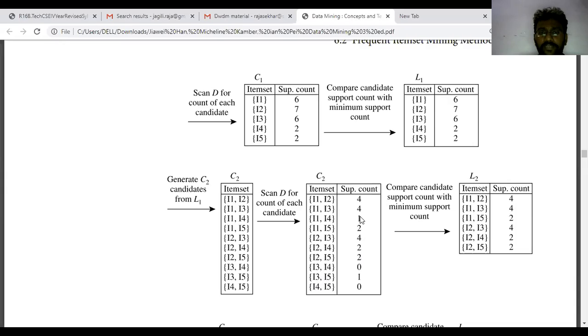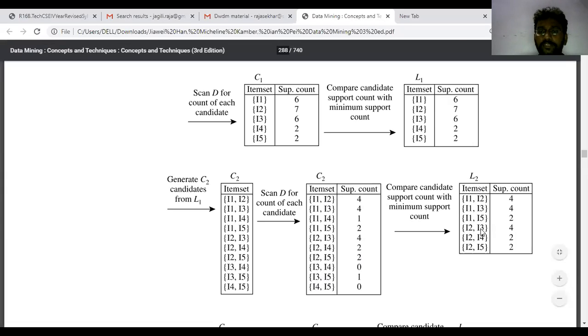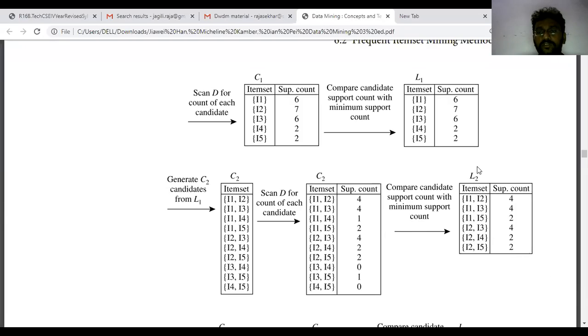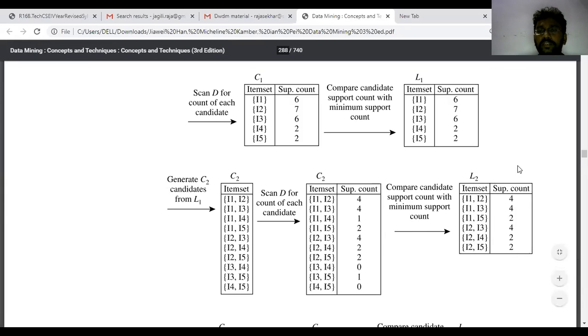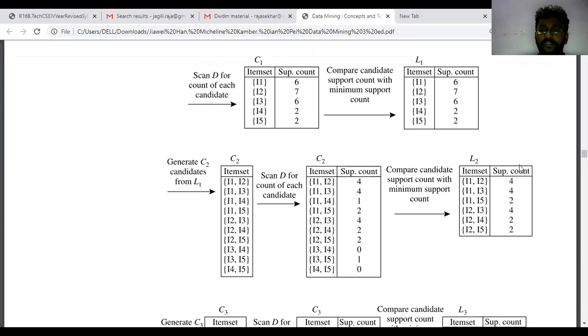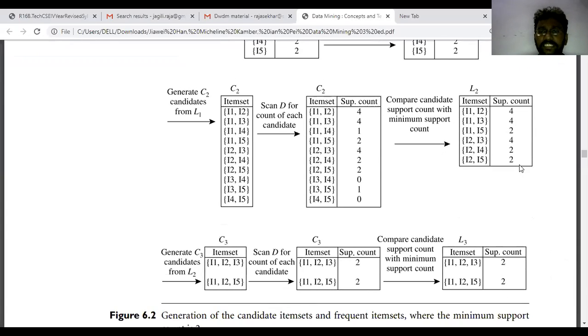So remove those values and generate the new L2 item set. That is I1, I2 is 4, I1, I3 is 4, I1, I5 is 2, I2, I3 is 4, I2, I4 is 2, I2, I5 is 2. So we are removing the values with support count 1 from the generated list, and we got L2 as the new list of values. Now we have to generate the C3 candidate item set from L2. Why? Because L2 is the latest item set we received from the database.